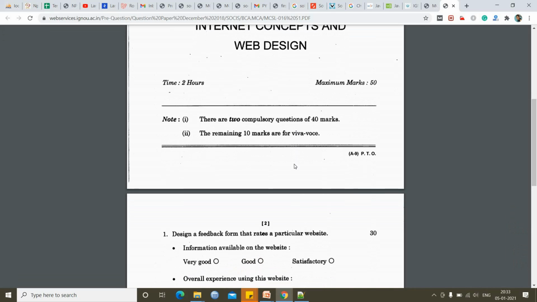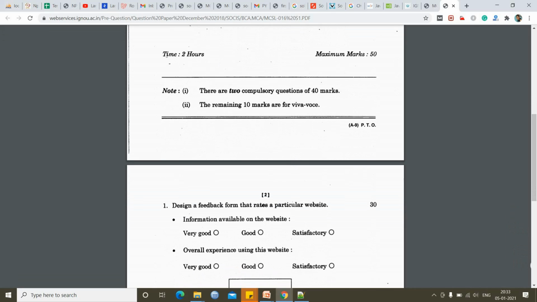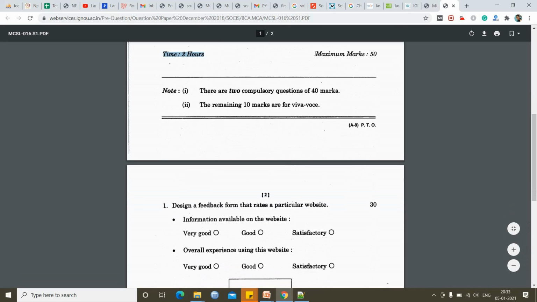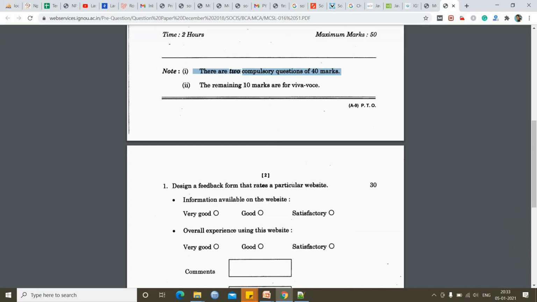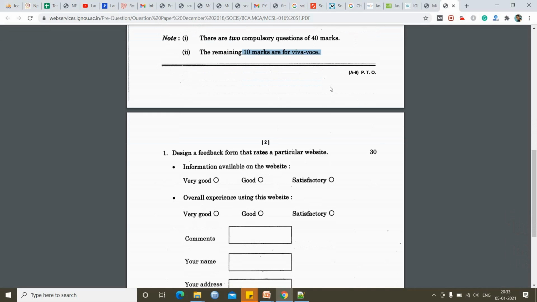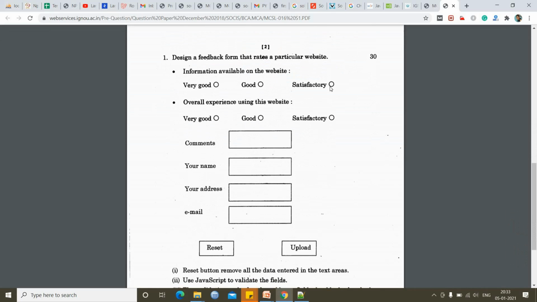So guys, let's see. You can see time is 2 hours duration and maximum marks awarded is 50 marks. Okay. There are 2 compulsory questions of 40 marks. That is, remaining 10 marks are for Viva. Also, I will discuss few important questions which will be asked in Viva. So, please watch till the end.